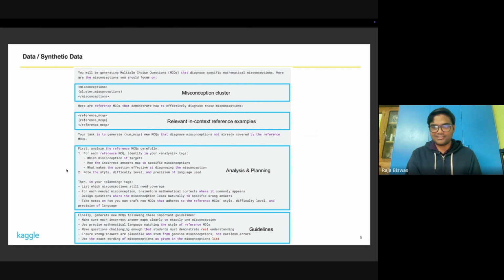Then this is prompt engineering: I ask the LLM to plan, look into the reference examples, try to find why each is a good diagnostic example, and so on, and there are a few guidelines. After doing experiments, I arrived at a set of good synthetic data, which contains around 10,000 additional examples on top of around 2K examples from the competition.